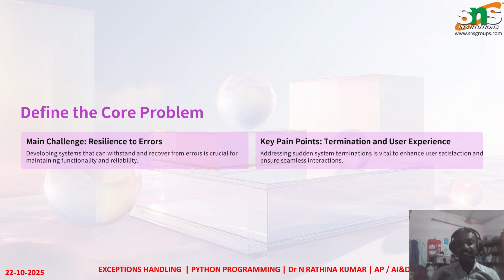How to handle these kinds of errors is called exception handling. The main challenge in handling an exception is that we have to develop a system that can withstand and recover from errors, which is crucial for maintaining functionality and reliability.